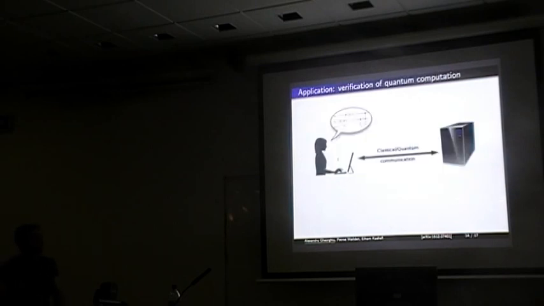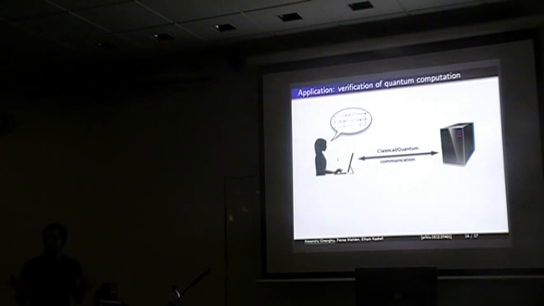Okay, so what can we use this for? The result is interesting in its own respect, but we can also use it for a particular application. And the most natural application that we can come up with is quantum verification. Why? Because in steering we have this asymmetry in trust. We trust Alice, but we don't trust Bob.